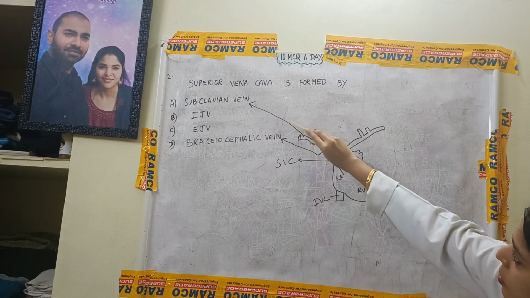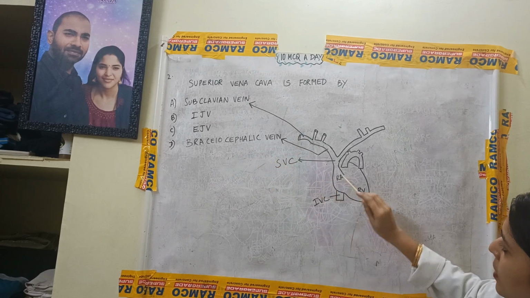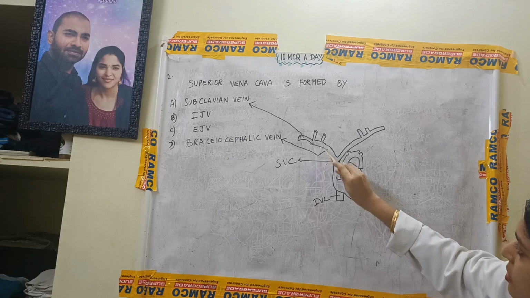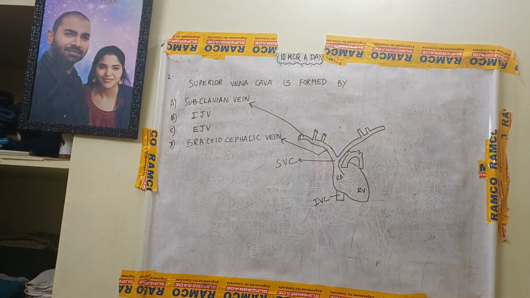And according to the question, the superior vena cava is formed by the brachiocephalic vein. So this is the brachiocephalic vein. So the correct answer is brachiocephalic vein.